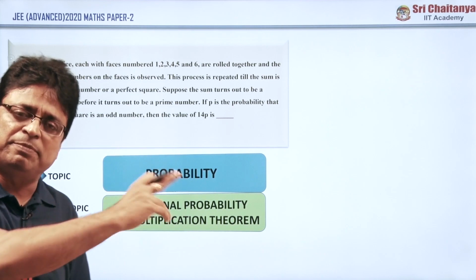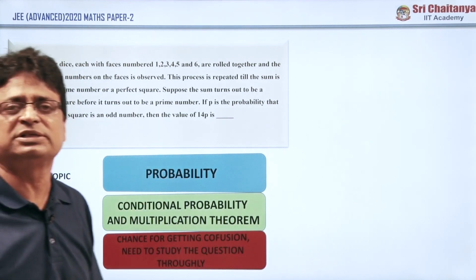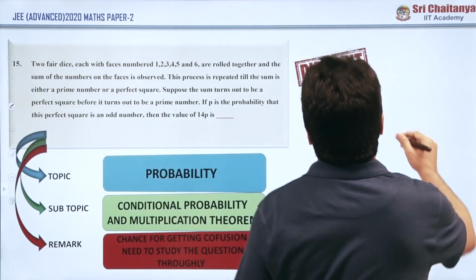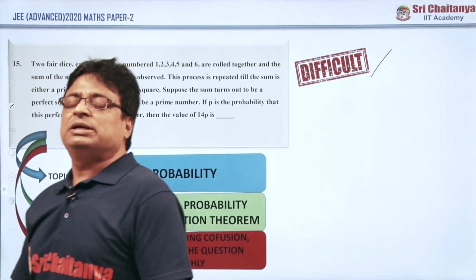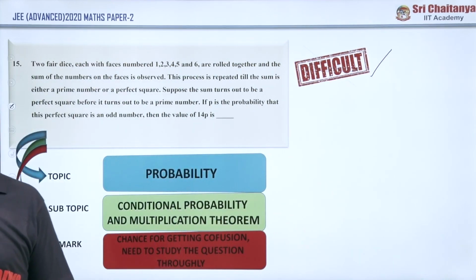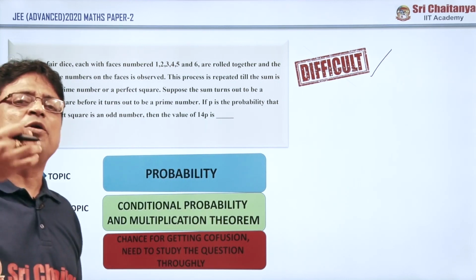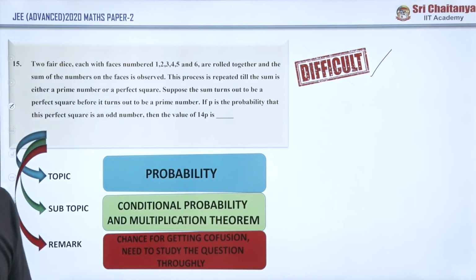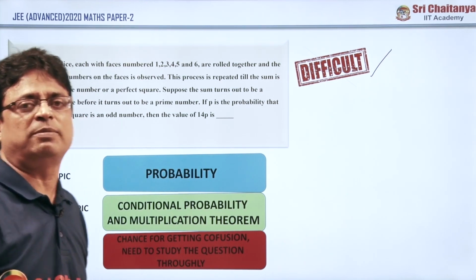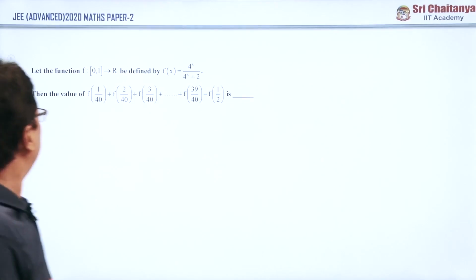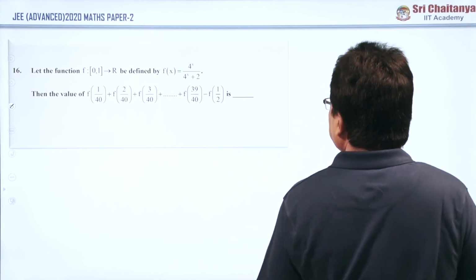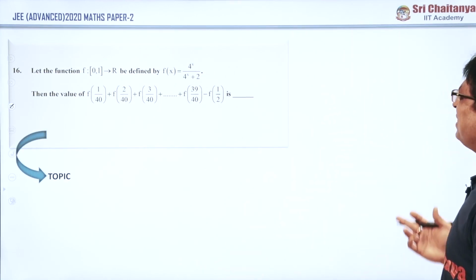I mentioned this in our previous video also. The same question was repeated here, but it is a difficult question. Don't underestimate it, because getting knowledge of conditional probability is a different story, but writing the proper notations and the final answer is very, very important. It takes time to solve this problem, and because of that, the problem becomes a difficult one.